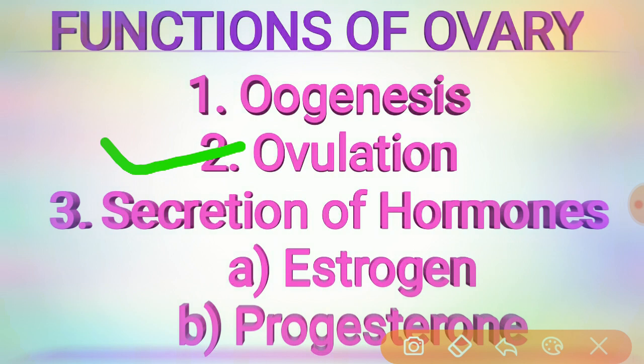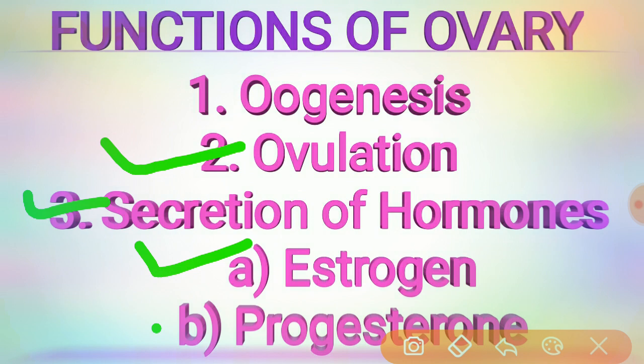tubes. Coming to the secretion of the hormones, here only two hormones are secreted. First one is the estrogen and the second one is the progesterone. Let's see the estrogen. Here the estrogen hormone is secreted under the influence of the follicle stimulating hormone, means FSH, and it promotes the development and maintenance of the female reproductive structures, especially the feminine secondary characteristics and the breast. It also increases protein anabolism, like stimulating the long bone calcification.